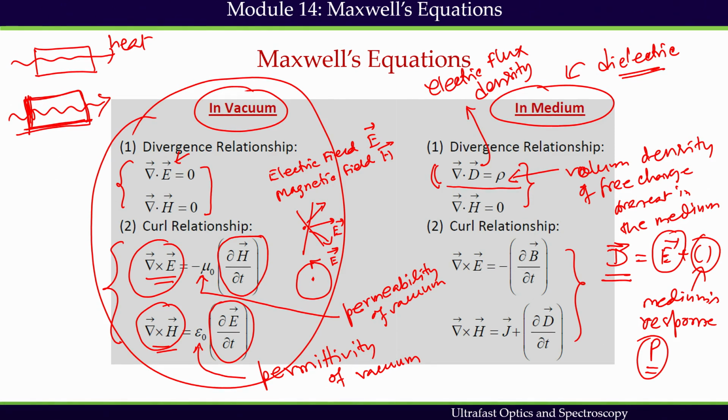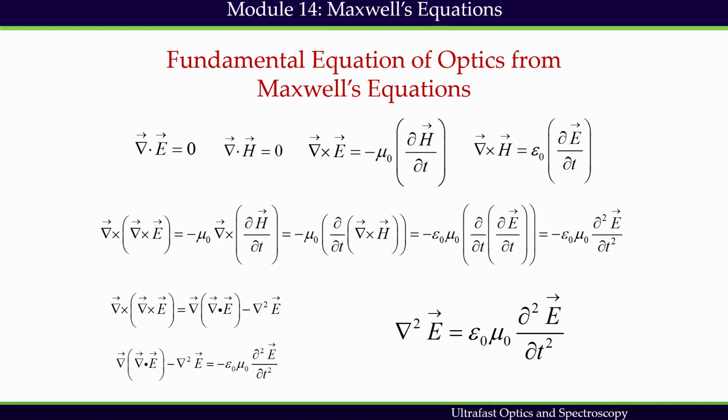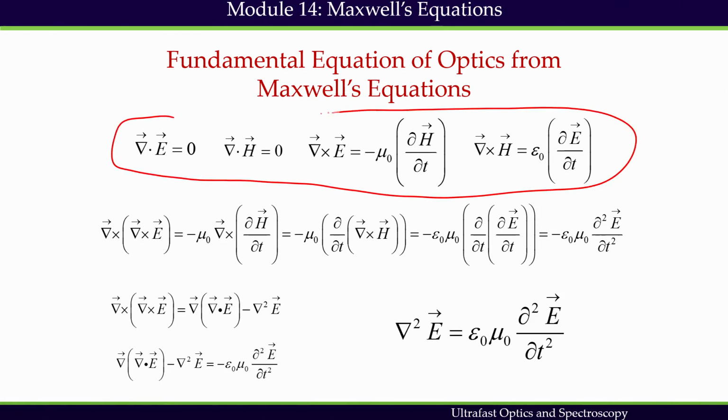Here, however, we will focus on Maxwell's equations in vacuum only, to develop a few important basic concepts on light propagation. Let us rewrite Maxwell's equations in vacuum one more time. These are the 4 equations we have. We see that divergence is 0, no divergence. We see that curl exists, and the time varying magnetic field is the source of the electric field and the time varying electric field is the source of the magnetic field.